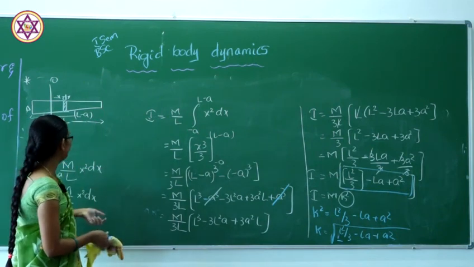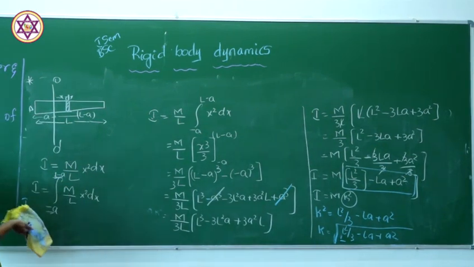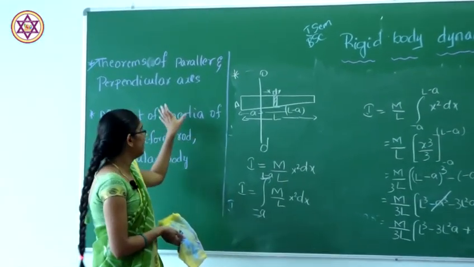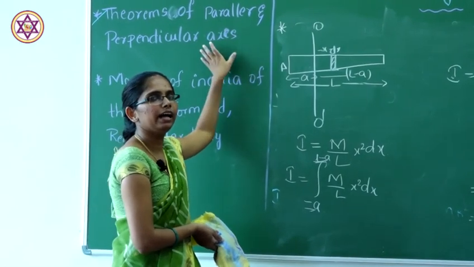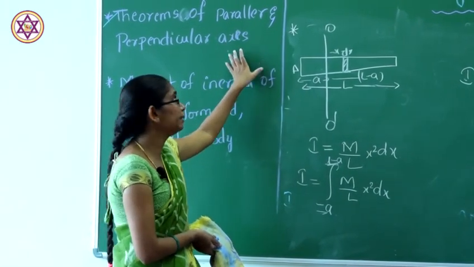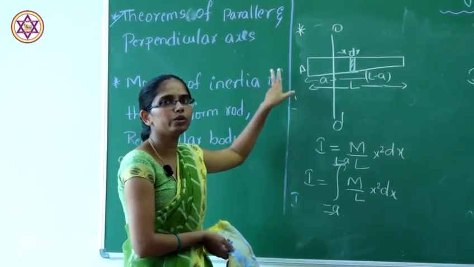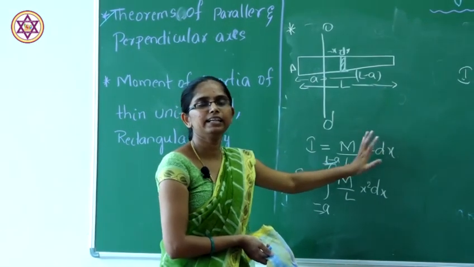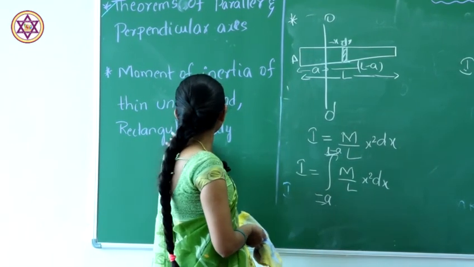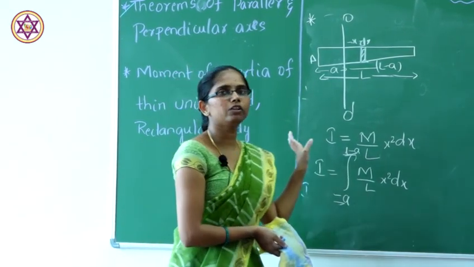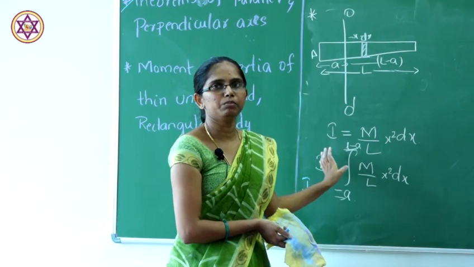This completes the moment of inertia of a thin uniform rod and also the two theorems, that is, the parallel axis theorem and the perpendicular axis theorem. For perpendicular, there are two cases: for a plane and for a three-dimensional Cartesian coordinate system. Next class, let us discuss the moment of inertia of a rectangular body. Thank you.